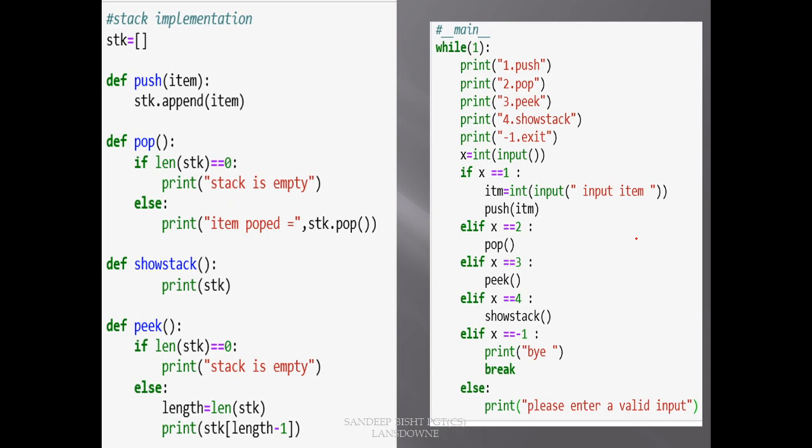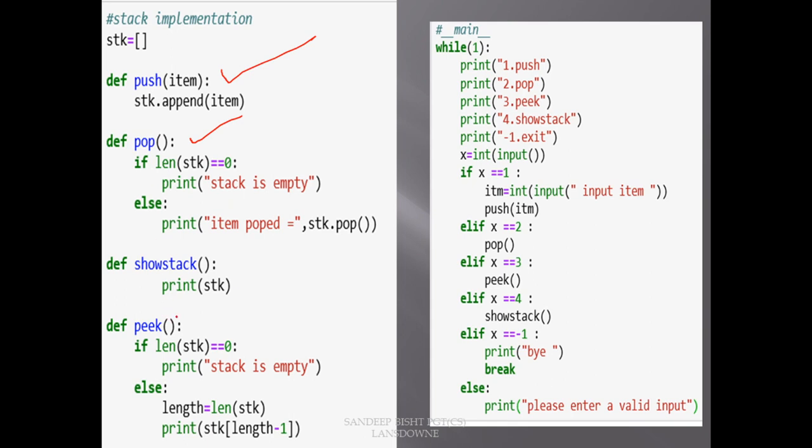Here I have written the code. I was telling you that to implement a stack means to write two functions, push and pop. These are the functions that we have to implement, and you can see I have written the code in Jupyter and pasted the screenshots here. So I have these two pictures. This picture was below this one, so I have pasted them side by side so that you can understand. Here I have taken an empty stack and I have implemented these two methods, push and pop.